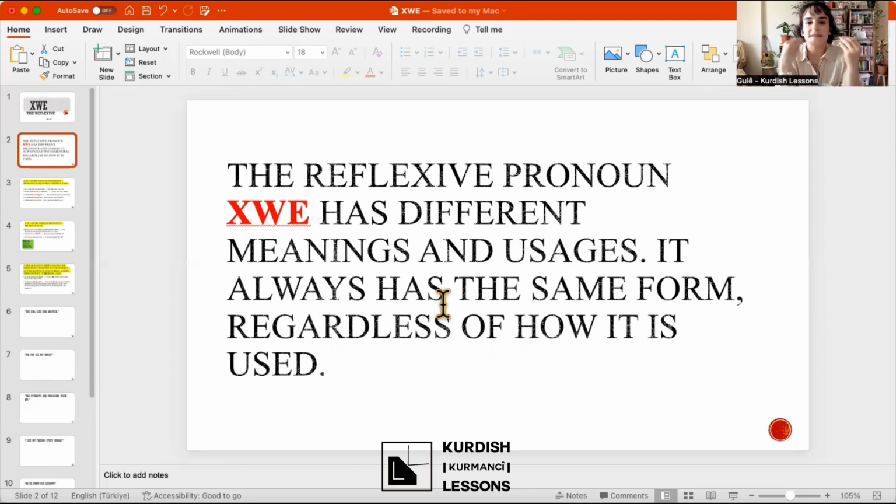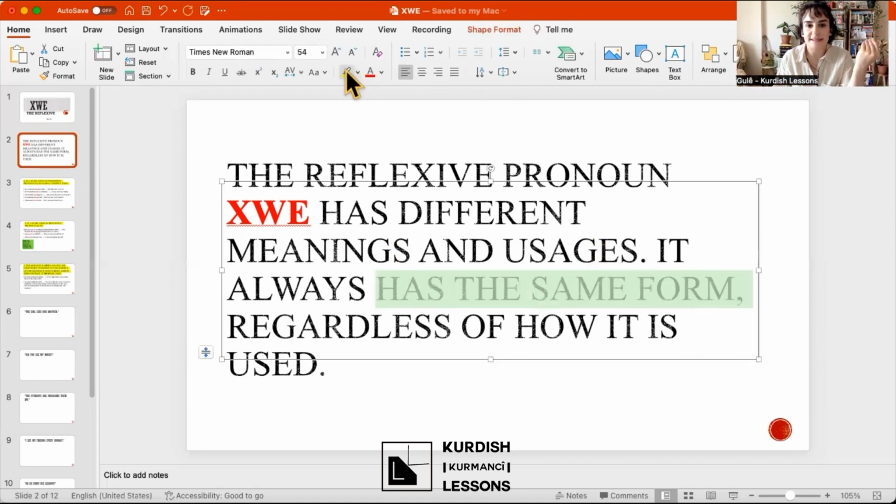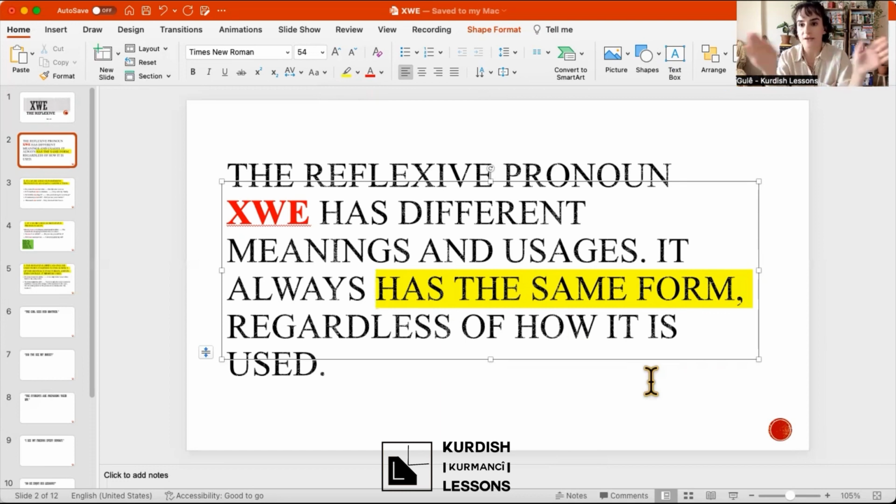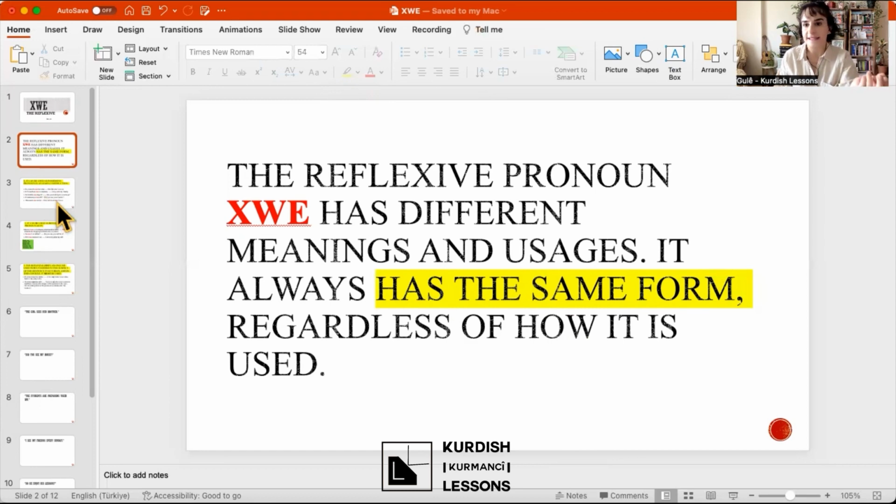It says the reflexive pronoun XWE has different meanings and usages, right? It always has the same form. So this part is really important, regardless of how it's used. XWE is always XWE. It doesn't matter if you use it for feminine, for plural, for masculine, in the past, in present, it doesn't matter. It's always XWE. XWE never changes, okay? And now let's see where to use it.